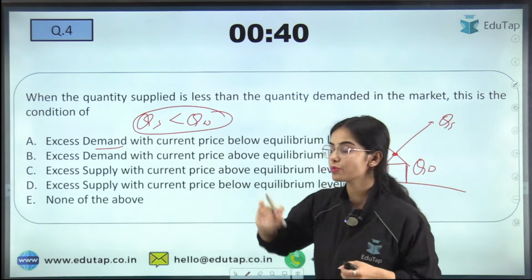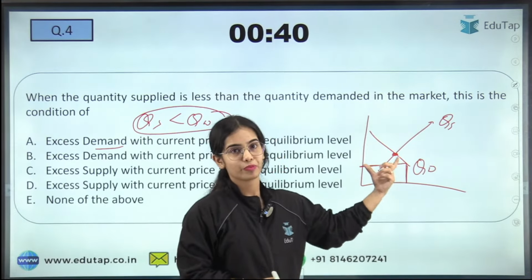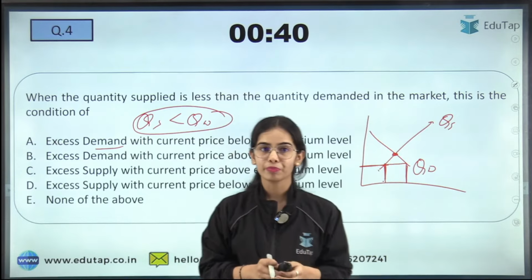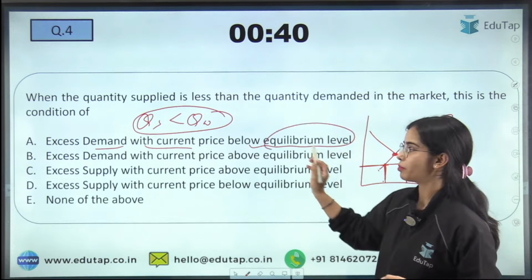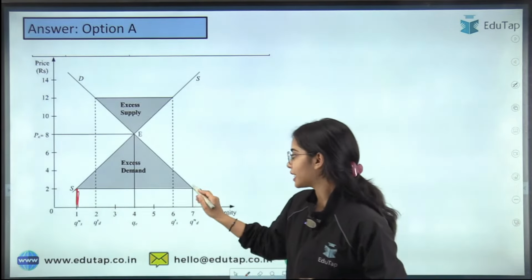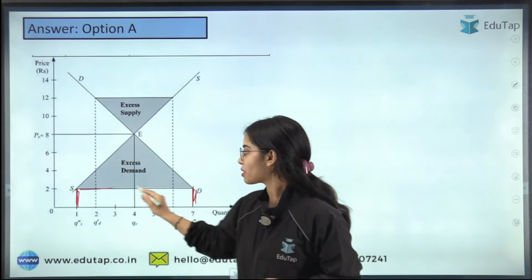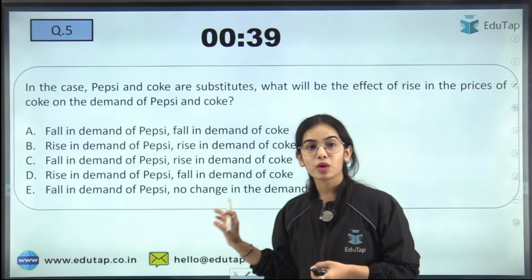That must be present when the prices are lower than the equilibrium level. So excess demand is there with the current price below the equilibrium level. Understood?